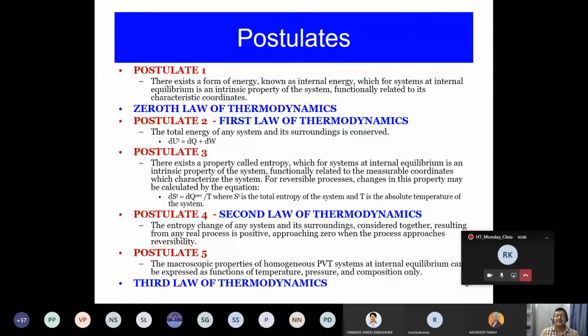So postulate 3 first time defines how exactly, why do I need to calculate this dS? Because if the dS of the process is large, that means I'm going to generate a lot of heat. That means the entire process is going to generate a lot of heat, and that will lead to a very fast process, like, suppose you are taking a matchstick and brushing it very fast on a matchbox. So it immediately generates a lot of energy, but then this is an irreversible process.